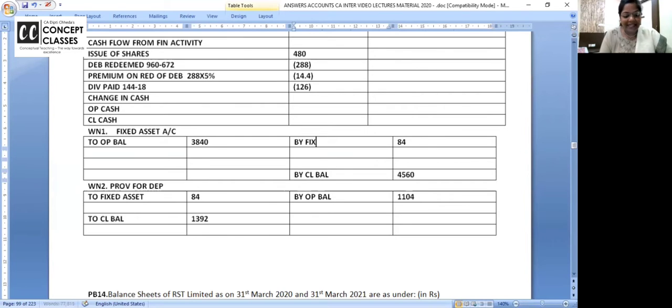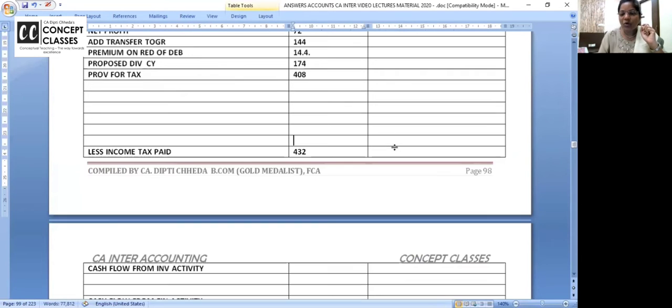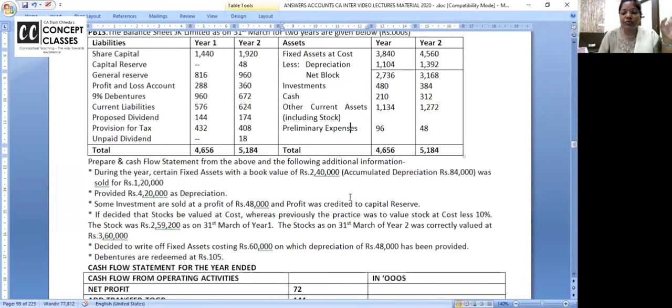This is the second time. Yesterday also I taught it, today also I am teaching again, tomorrow also we will do. And you know why? Unless I bring depreciation 84, I can't take original cost 240.